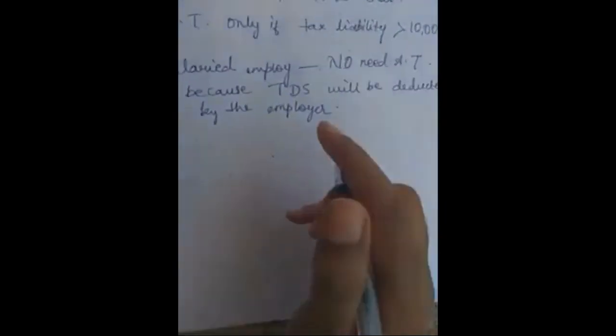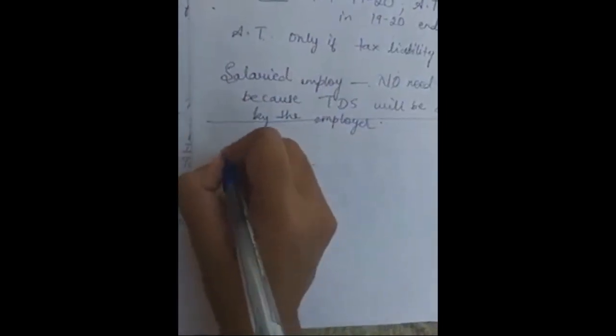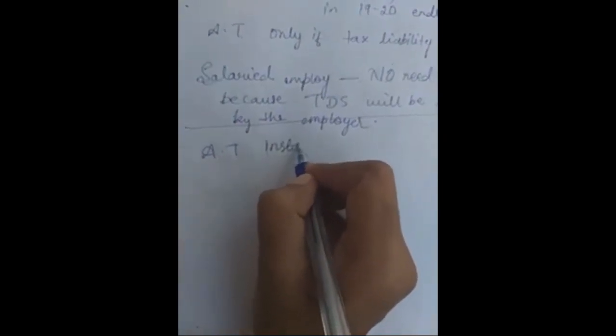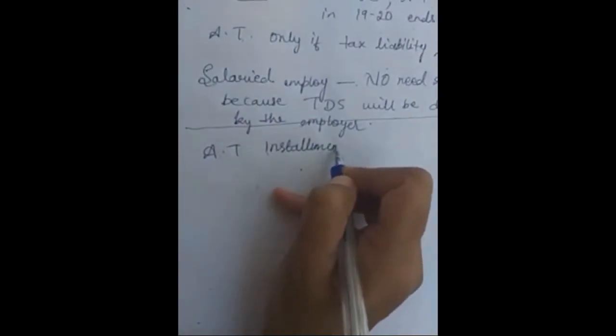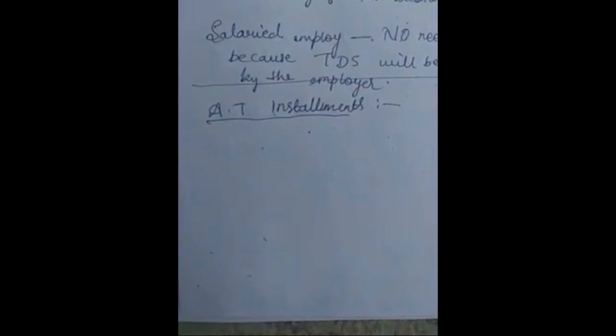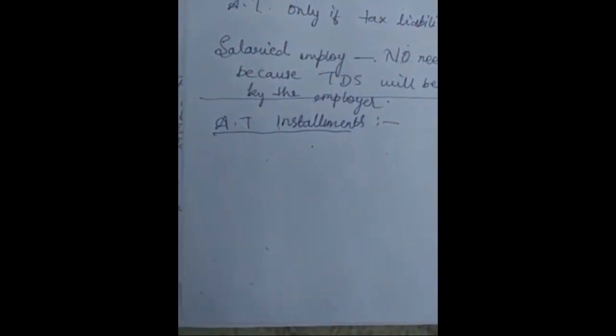So now let's pay the advance tax. Installments. As I said before, for any assessee, whether it is companies, firms or individuals, 4 installments are to be paid.